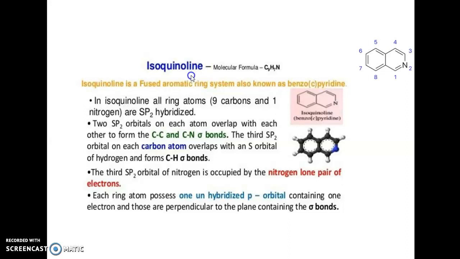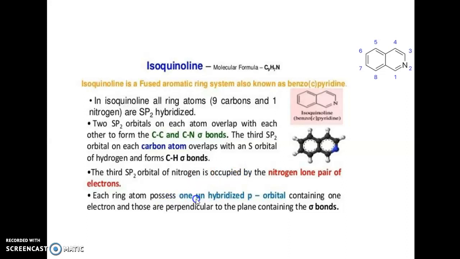And this is one more derivative of quinoline, that is isoquinoline, which is also a fused aromatic ring system known as benzo[c]pyridine. In isoquinoline, all ring atoms, 9 carbons and 1 nitrogen, are sp2 hybridized. The two sp2 orbitals on each carbon atom overlap to form carbon-carbon bonds and a carbon-nitrogen sigma bond. The third sp2 orbital on each carbon atom overlaps with the s orbital of hydrogen to form a carbon-hydrogen sigma bond. The third sp2 orbital of nitrogen is occupied by the nitrogen lone pair of electrons.